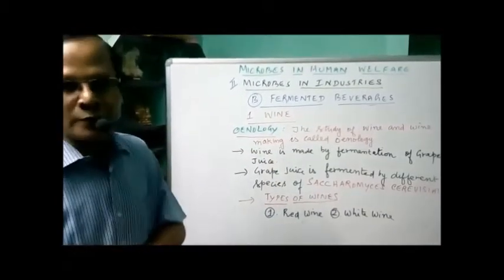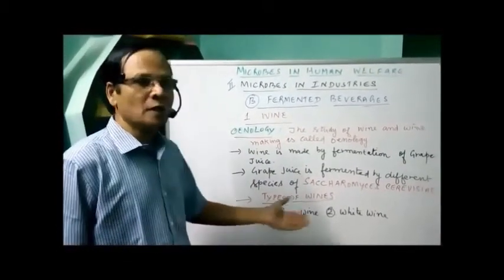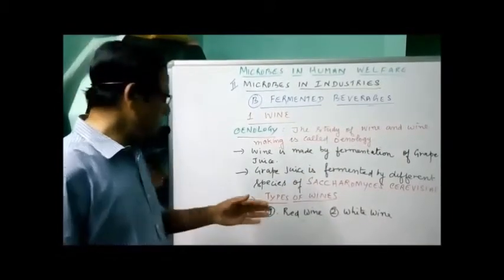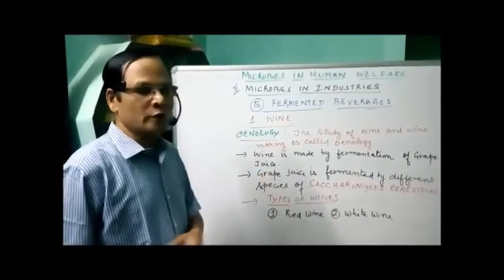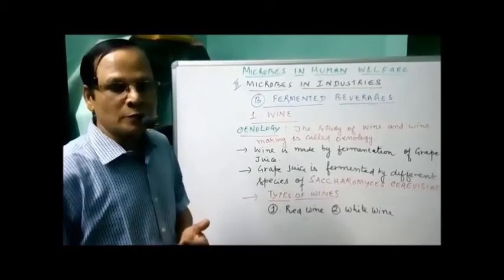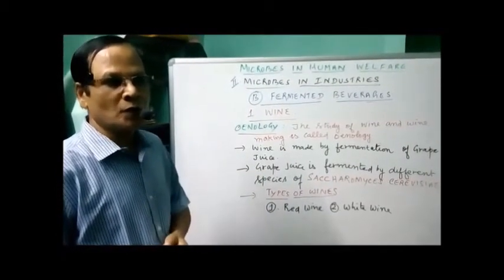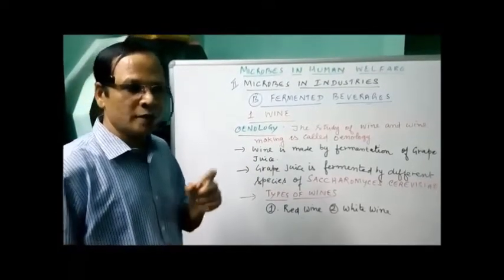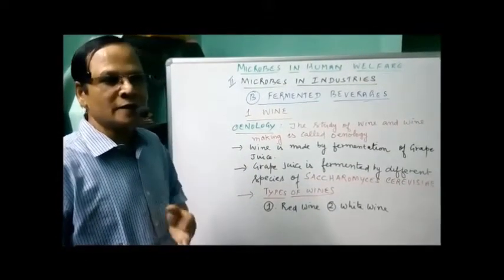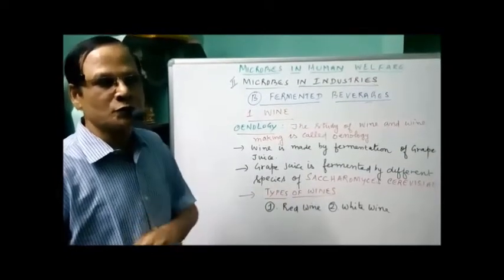Now what are the different types of wine? We have red wine and white wine. What are the differences between red wine and white wine? For the preparation of red wine, black grapes are used along with the skin, the entire fruit along with the skin, and sometimes the stem is also used.